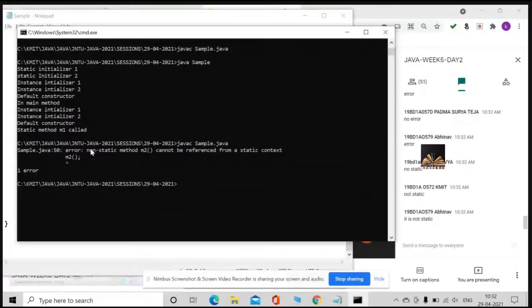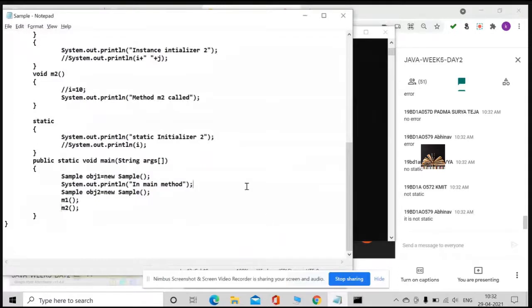That is, a non-static M2 cannot be referenced from a static context, because main is a static method. In this main static method, you cannot access the non-static method. Yes or no? So to avoid this error, what do we need to do?